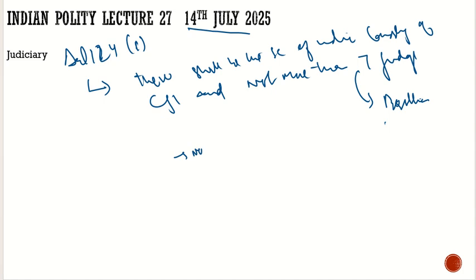But what is the number of judges we have presently in the Supreme Court? Currently there is the CJI plus 33 other judges. Even though the Constitution clearly said not more than 7 judges, how did we reach this number?